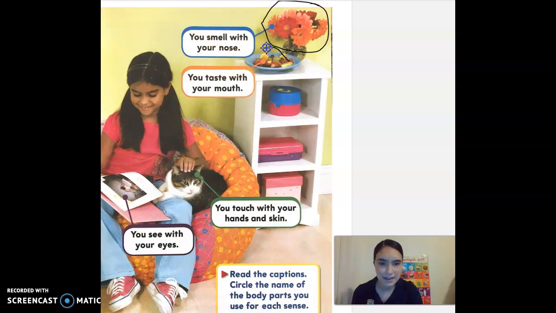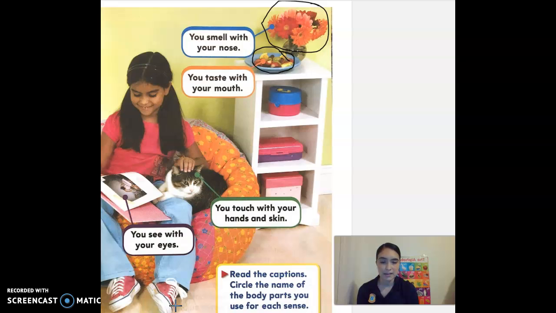And then here I see a plate with some fruit. What sense do you think you're going to use when you eat something? That's right. You use your sense of taste, right? And what body part are you going to use for your sense of taste? Right? You taste with your mouth. Great job, guys. All right.